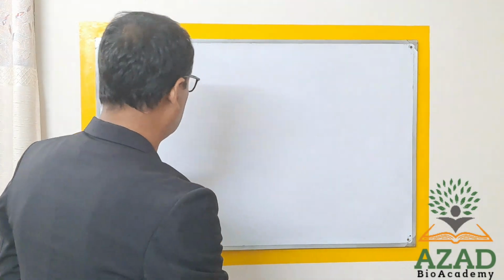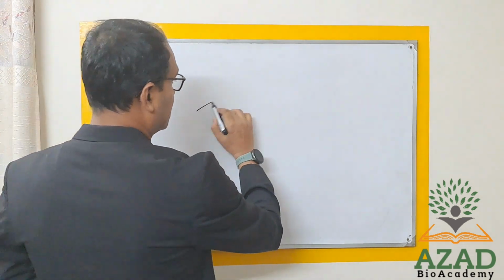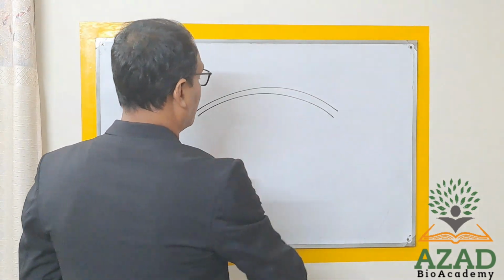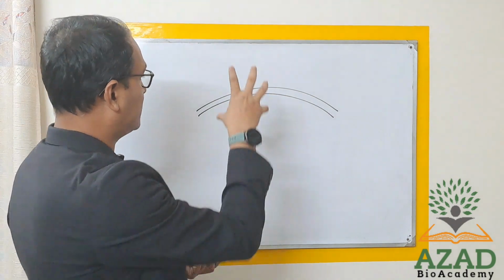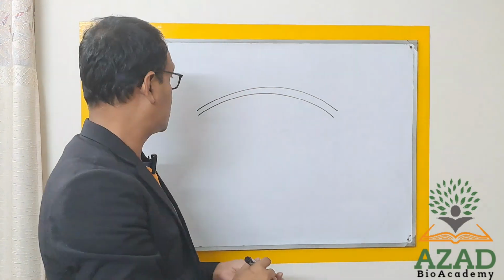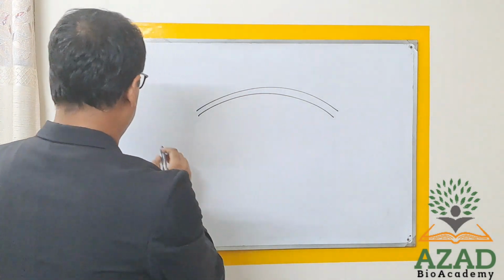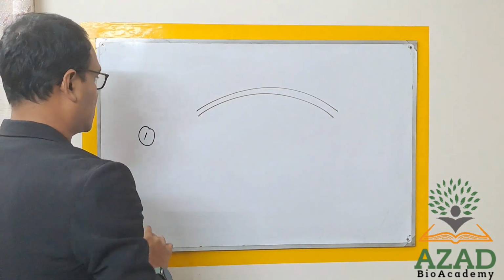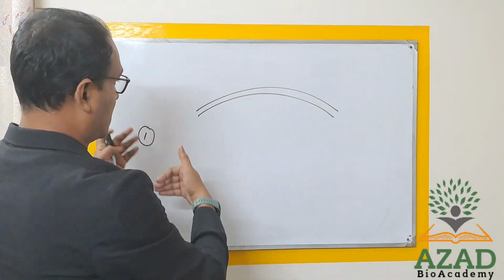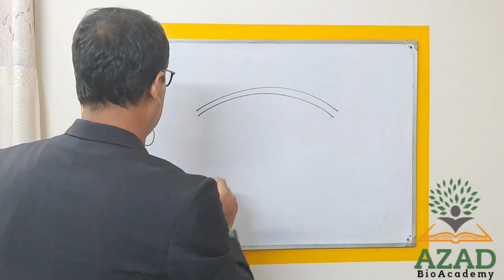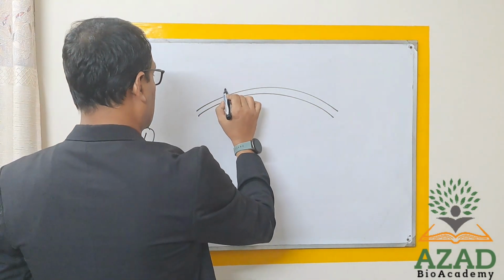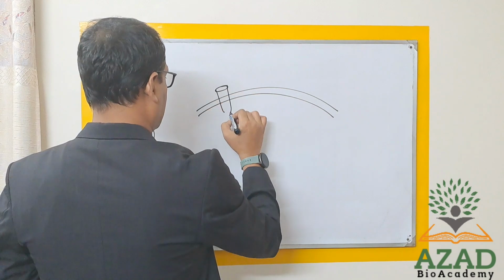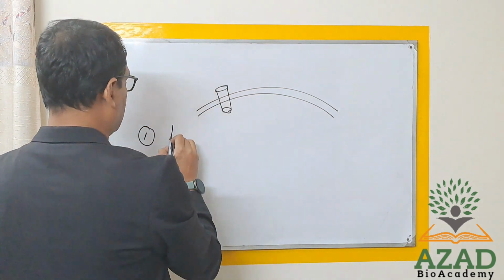Okay, so firstly, if you think this is the membrane of a nerve cell, how many ion channels are there? I will discuss one after another, stepwise. Firstly, I will talk about the leak channel.